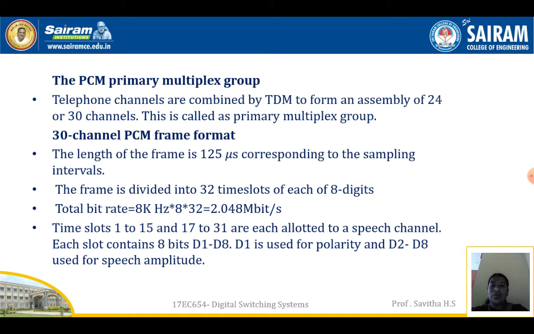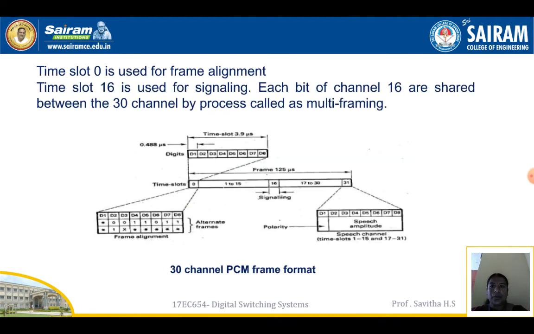Time slots 1 to 15 and 17 to 31 are each allotted to speech channels. Each slot contains 8 bits, that is D1 to D8. D1 is used for polarity and D2 to D8 are used for speech amplitude. Time slot 0 is used for frame alignment and time slot 16 is used for signaling. The bits of channel 16 are shared between 30 channels by a process called multi-framing. The figure shows a 30 channel PCM frame format.